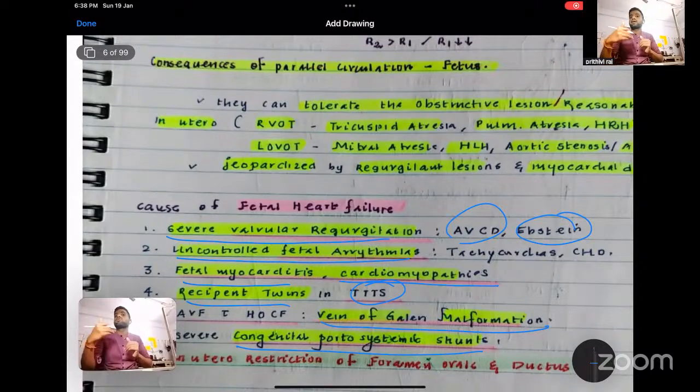If you are not going to correct in utero, if you are not going to do a surgery in utero, doing fetal therapy, this is known as fetal therapy. If you're not doing any management or any surgery or medication to give to the mother, or you're not doing any therapy to control it, then the child will die in utero. Whereas with all the stenotic lesions, the child will survive because of the parallel circulation, because we have shunts. So the child may escape the manifestation in utero, but soon after they are born, they will start to have symptoms.